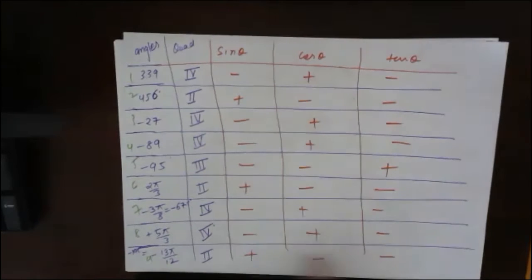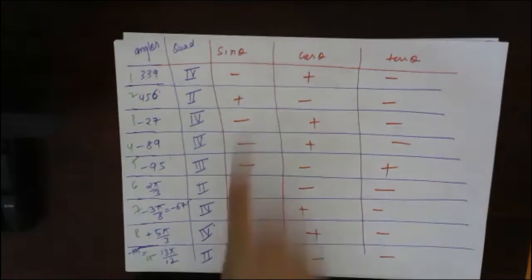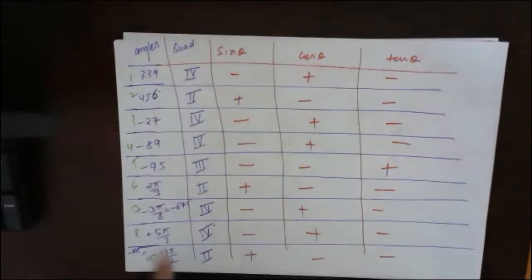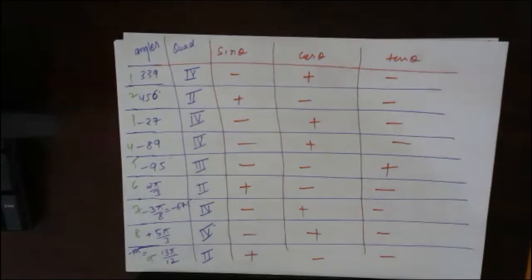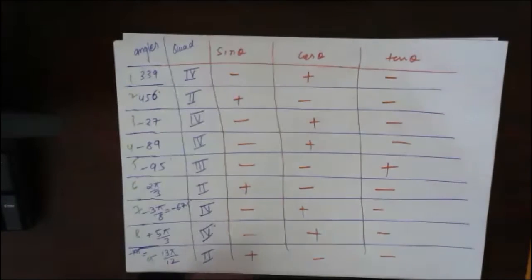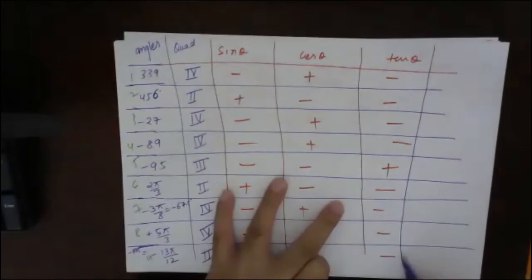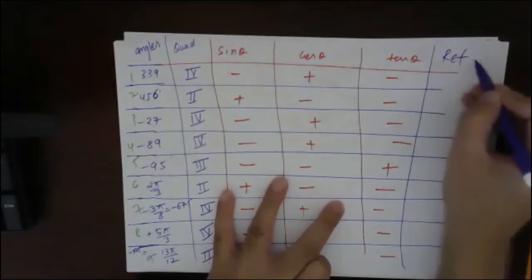We have already found out the sign. Now we will find out the reference angle for these different angles. Start finding the reference angle from the first one. I will make a separate column, so I'll write reference angle also.